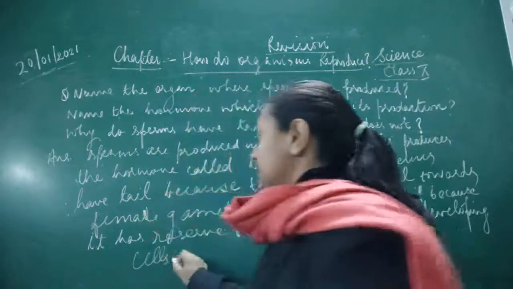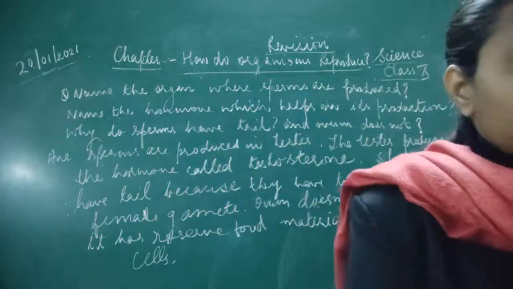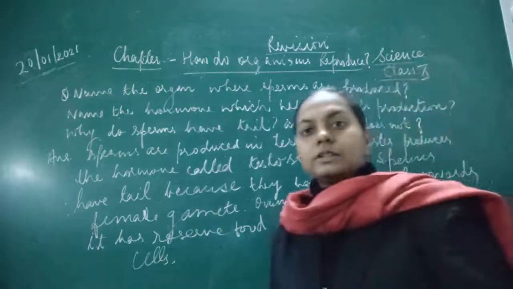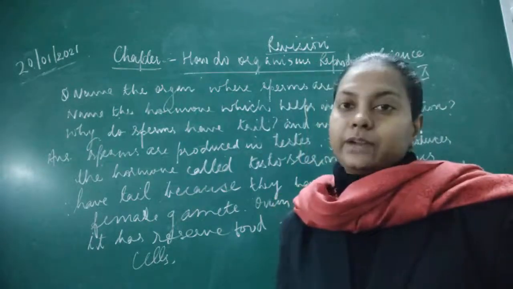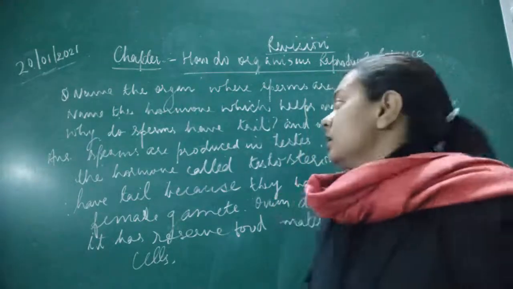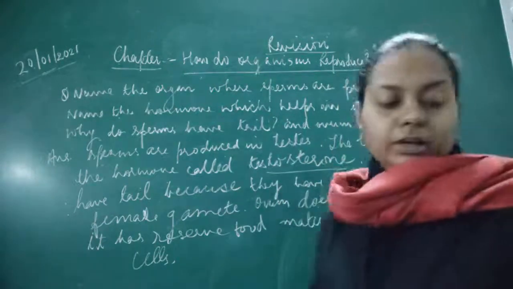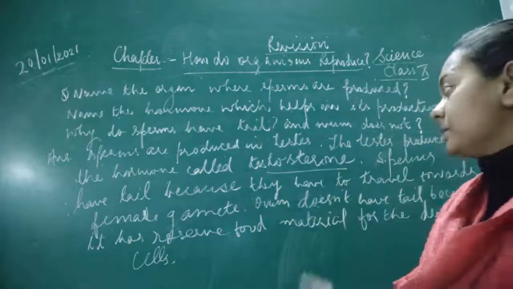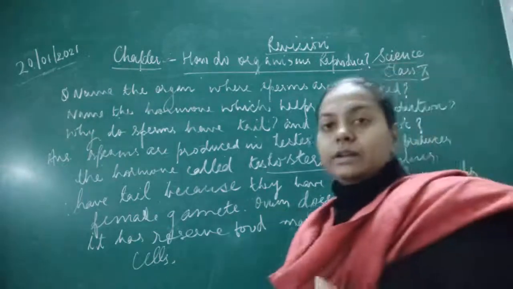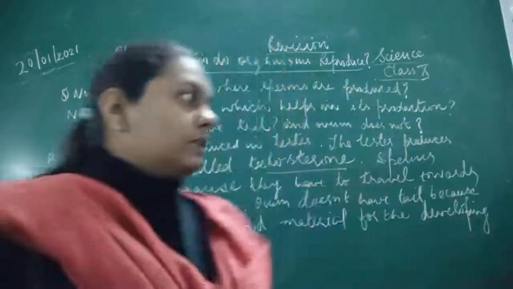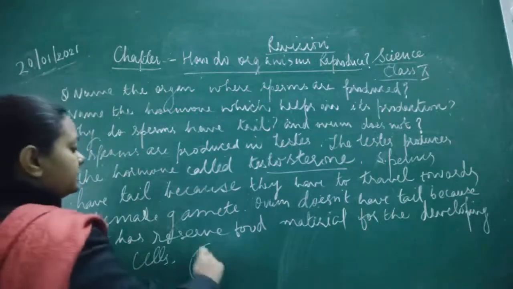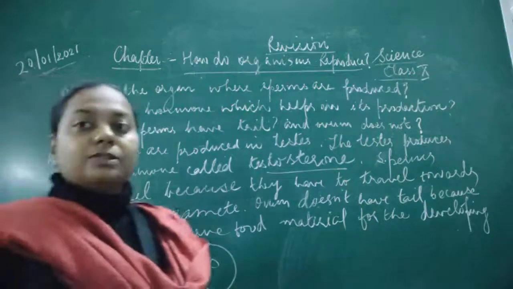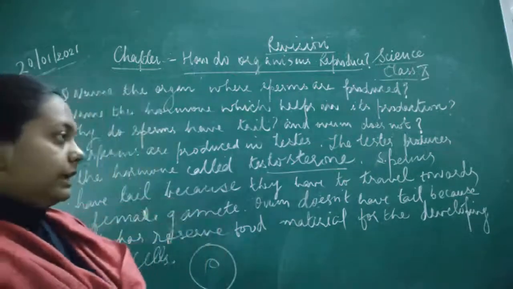So sperms are produced inside the organ called testis, and they develop under the influence of the hormone called testosterone. The ovum does not have a tail because it is spherical in shape and non-motile.